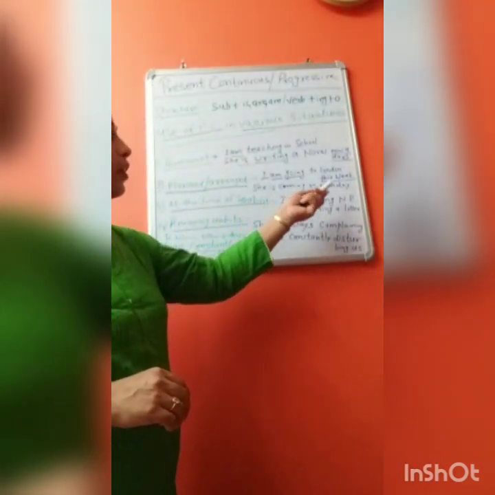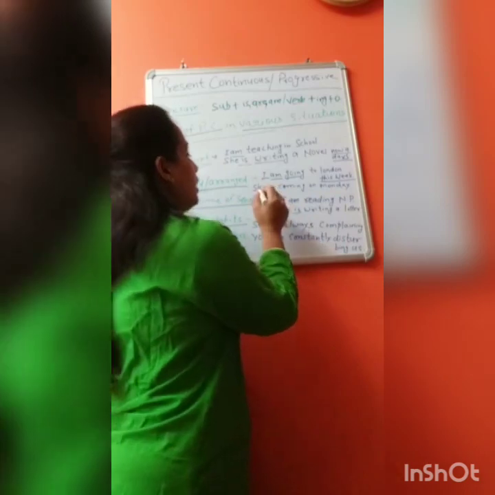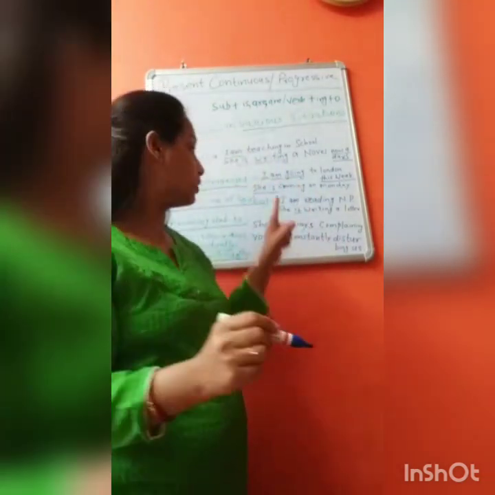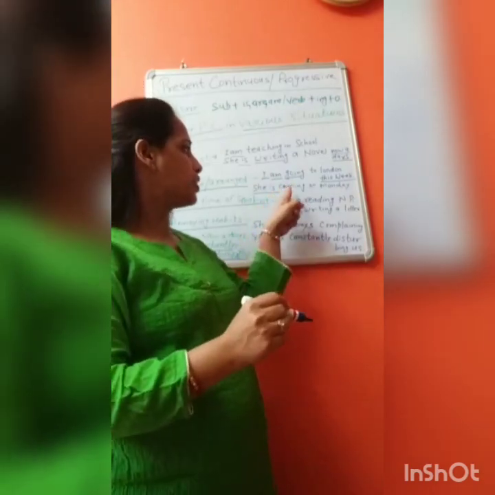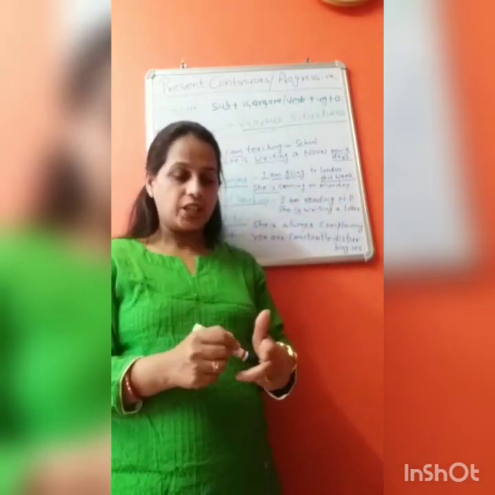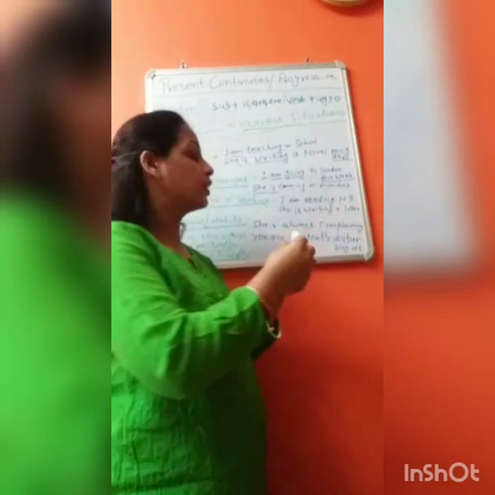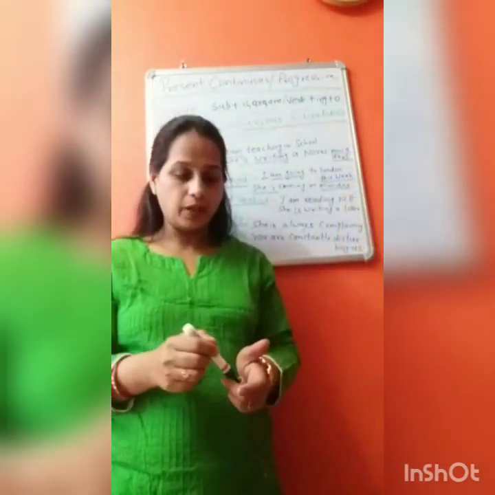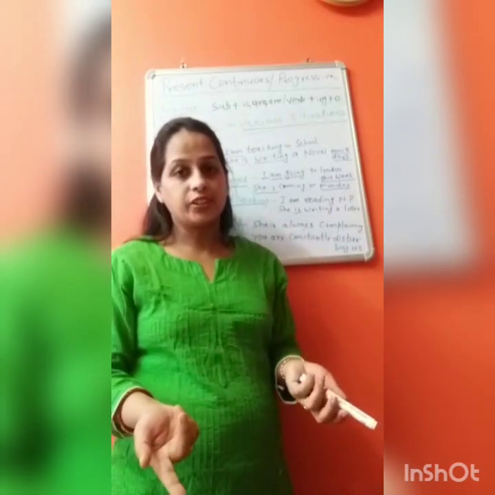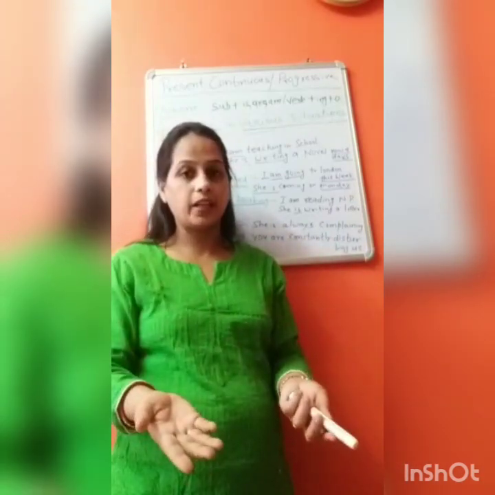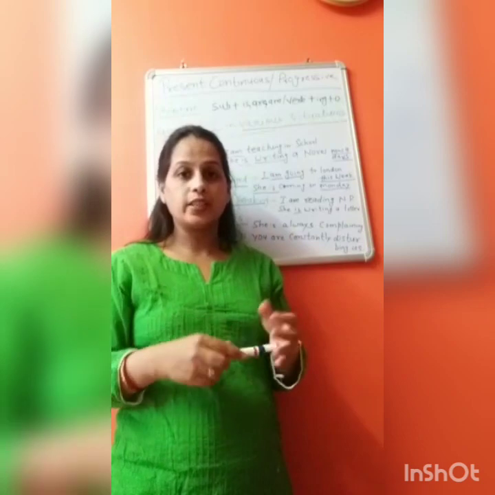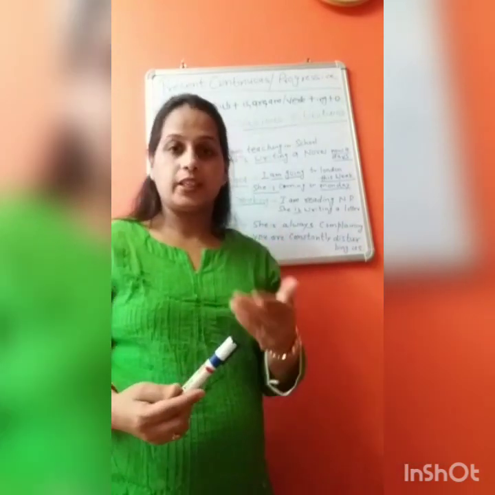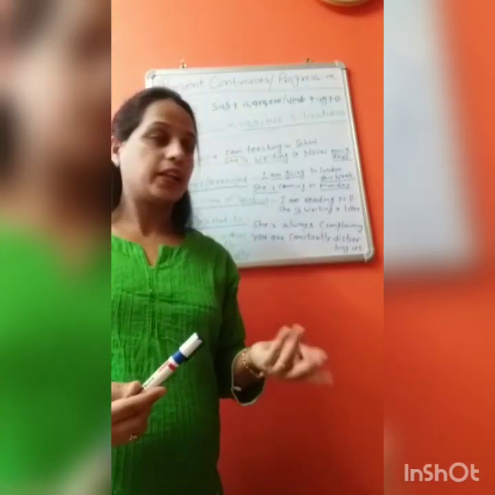She is coming on Monday. Again, third person singular number, we use is with it. When is she coming? On Monday. It is an arranged plan. We know today is Sunday and she is coming on Monday. So it requires pre-planning.